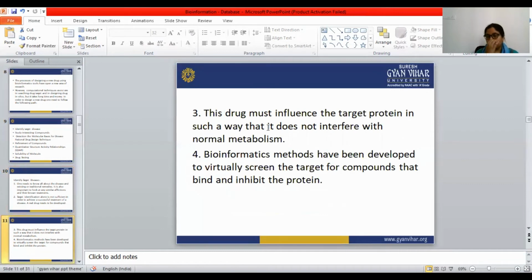Once we have developed one drug, that particular drug must influence the target protein in such a way that it doesn't interfere with normal metabolism. And bioinformatics methods have been developed to virtually screen the target for compounds that bind and inhibit the protein.